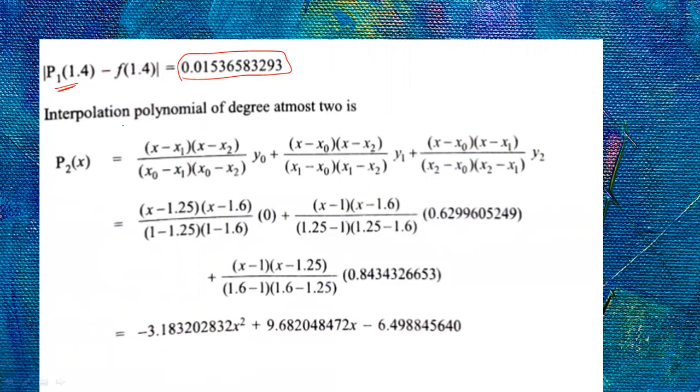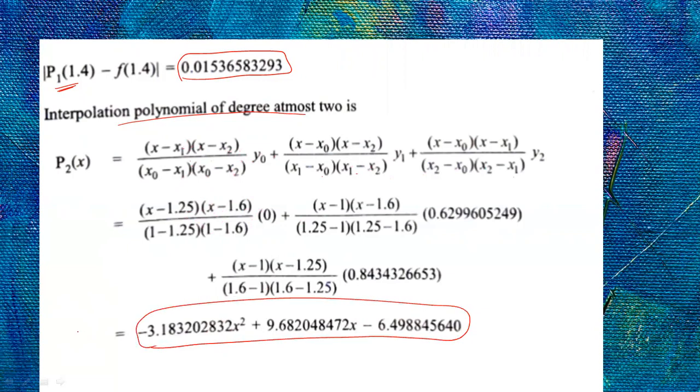Okay. Next, interpolating polynomial of degree at most 2, three points are taken. So x minus x1 into x minus x2 into y naught by x naught minus x1 into x naught minus x2, plus x minus x naught into x minus x2 by x1 minus x naught into x1 minus x2 y1, plus x minus x naught into x minus x1 by x2 minus x naught into x2 minus x1 y2. So three values he has considered, of degree at most 2. Your y naught is 0, so you won't get this term. And you know what x1, x2, y naught, y1, y2 are, so substitute those values here, and this is the function value you will get.